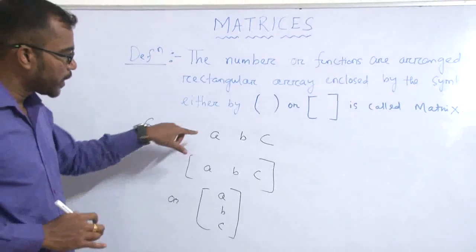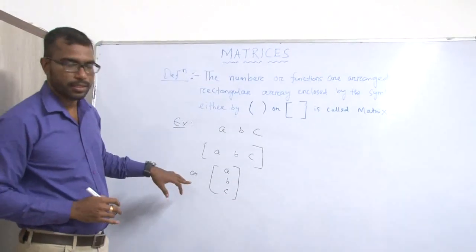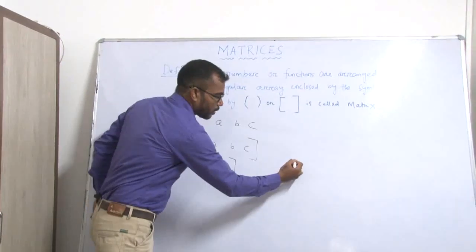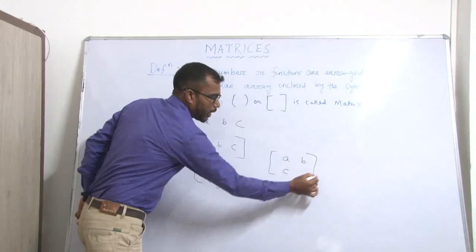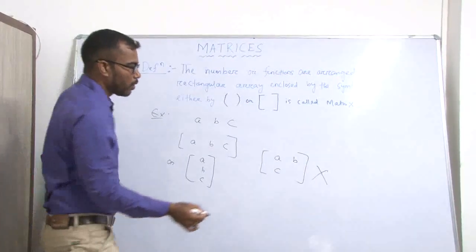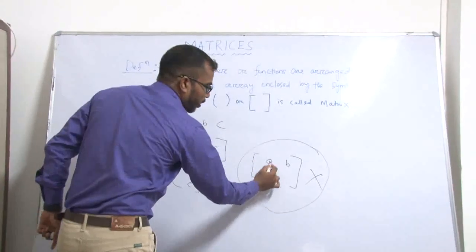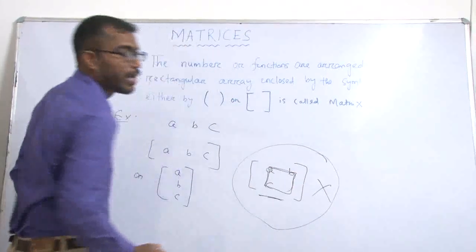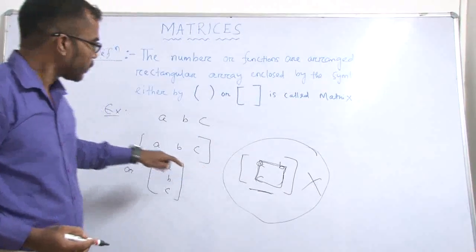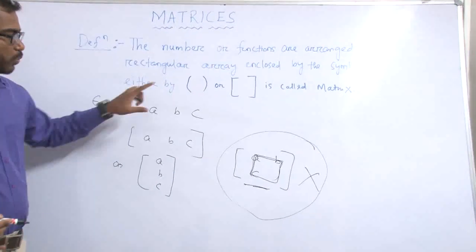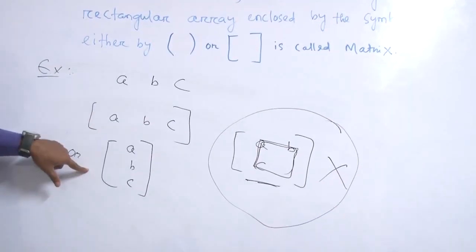So using 3 numbers we can arrange 2 types of matrix. But we cannot write this type, A, B, C in a scattered way. It is not a matrix because we cannot arrange it in a rectangular array. In these 3 numbers, we can arrange only 2 types.